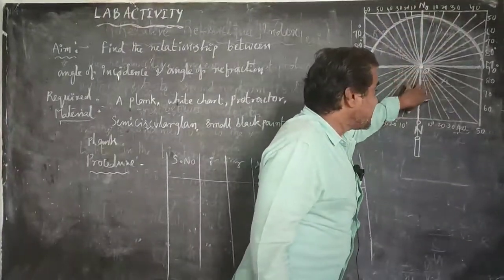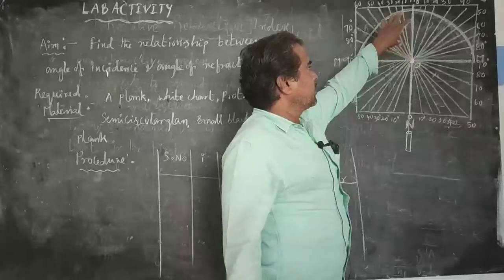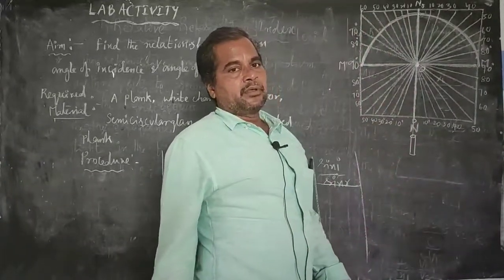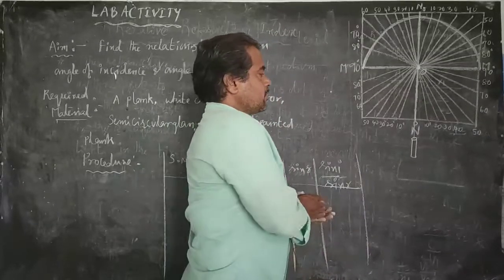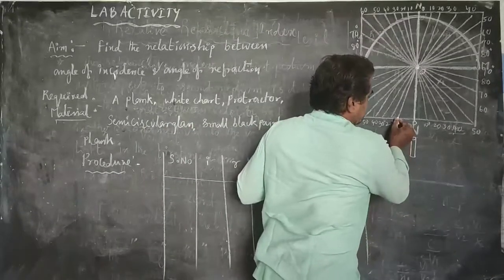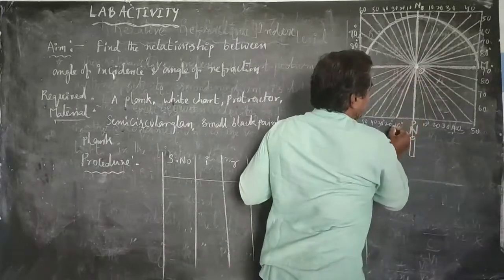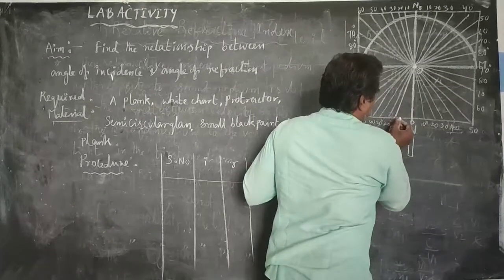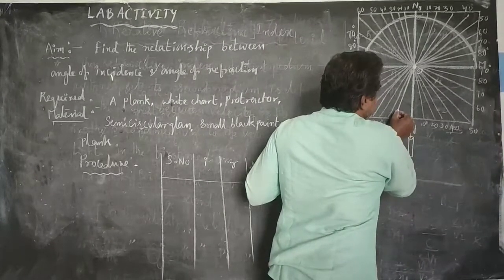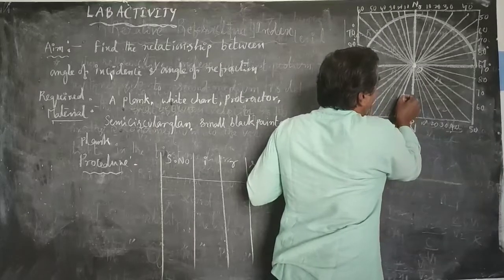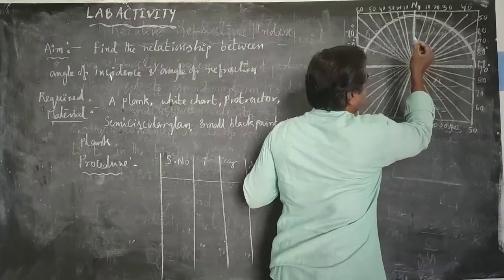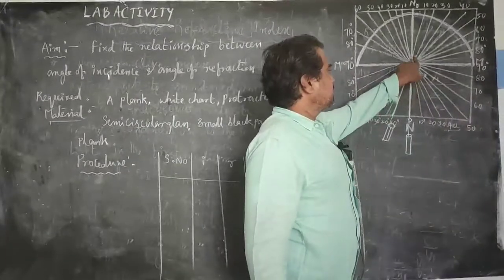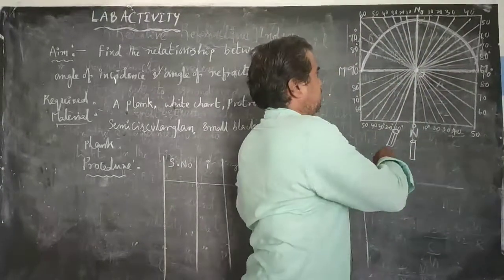That's why here A is treated as a rarer medium and this semicircular glass is treated as a denser medium. Okay, now we put this laser light at 10 degrees incidence angle. It is very important that this light ray must pass through the point of intersection O, and observe the corresponding refracted ray at this side.